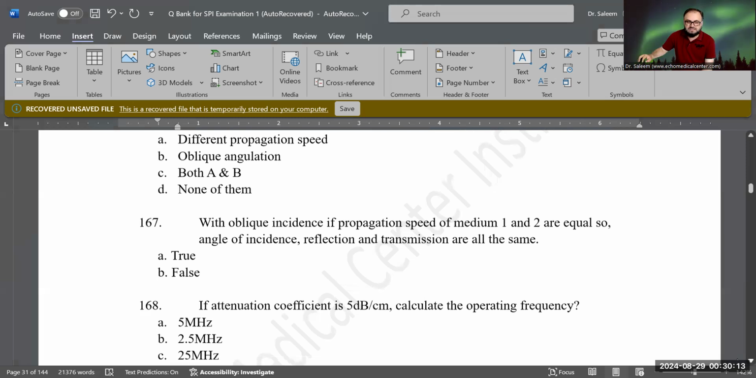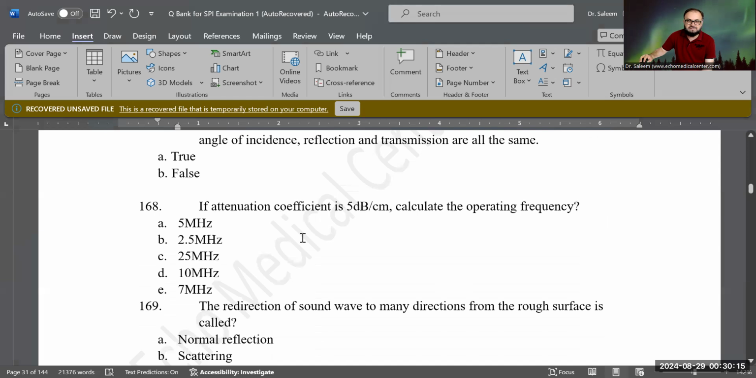Okay, let's do the next question. This is a very easy question. If the attenuation coefficient is 5 decibels per centimeter for a transducer, calculate the operating frequency for this transducer. They just give you the attenuation coefficient, and now you should know the formula for the attenuation coefficient to answer this question. But anyway, let's see which one is the correct answer. What do you think?